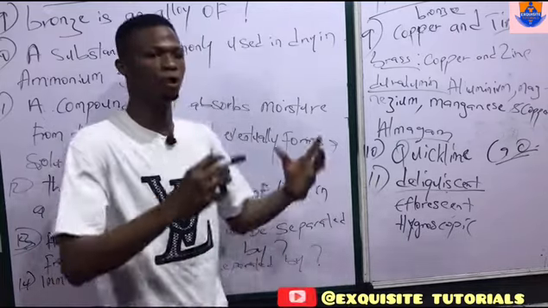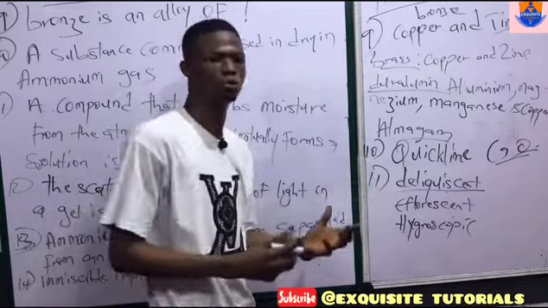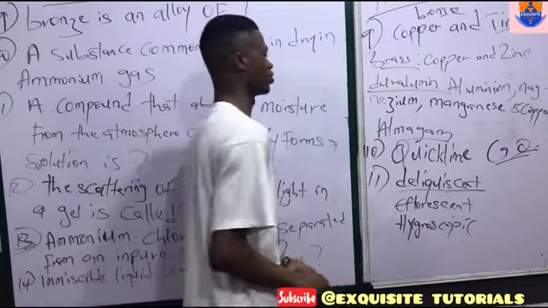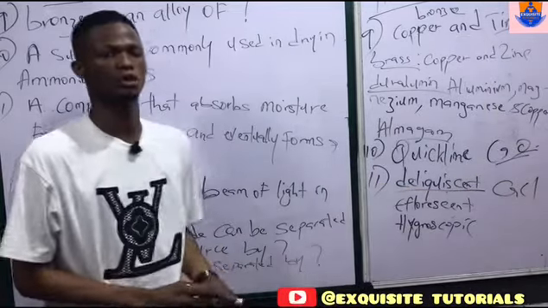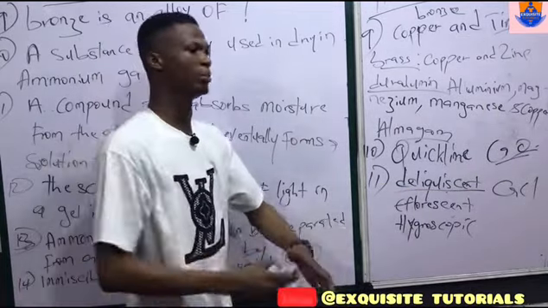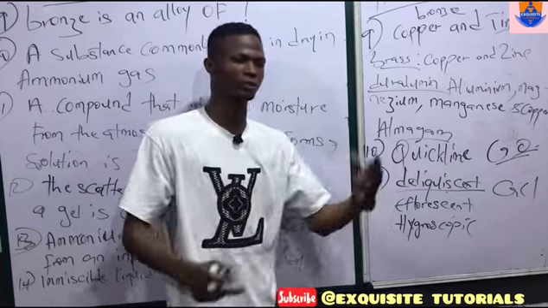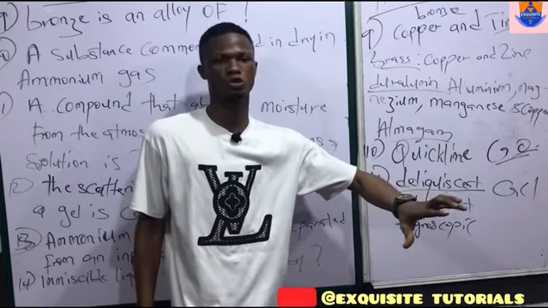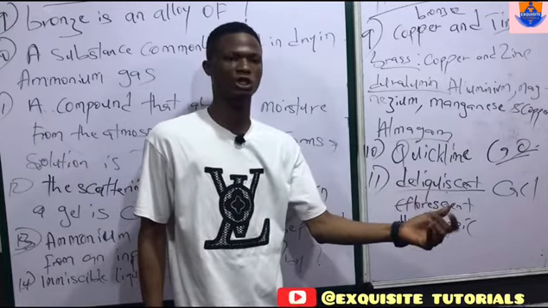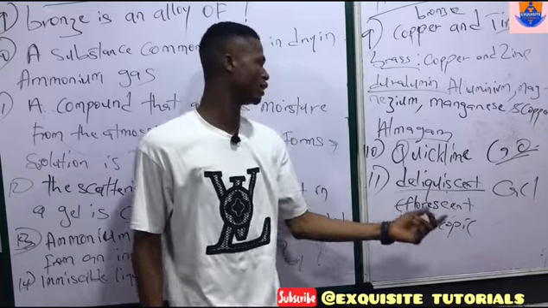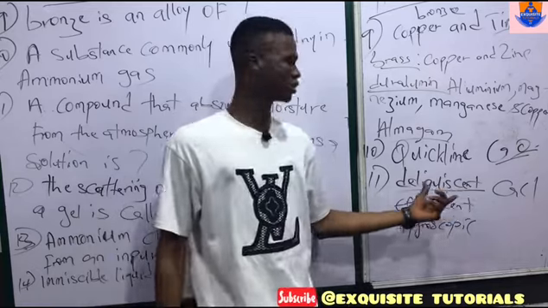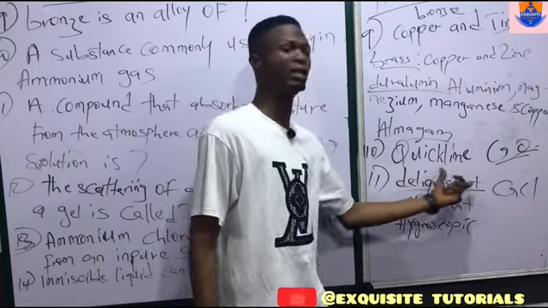A deliquescent substance, when exposed to the environment, absorbs moisture and turns into solution. An example of a deliquescent substance is calcium chloride, known as your common salt. That is the reason why when you expose your salt to the environment and touch it, you feel some kind of moist solution. That shows that your salt, which is calcium chloride, is a deliquescent substance.